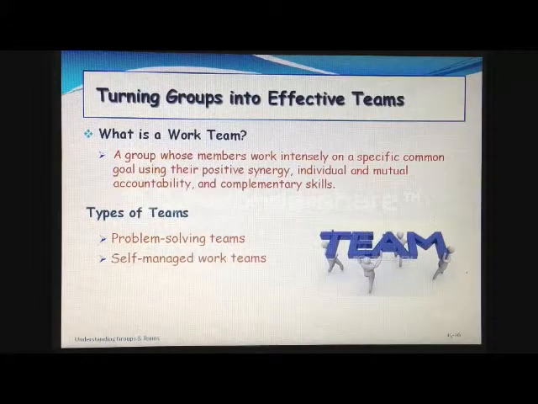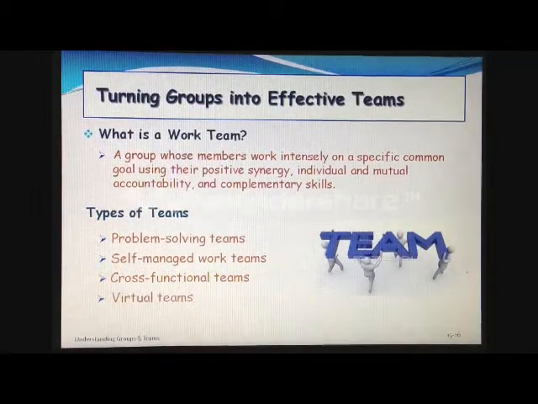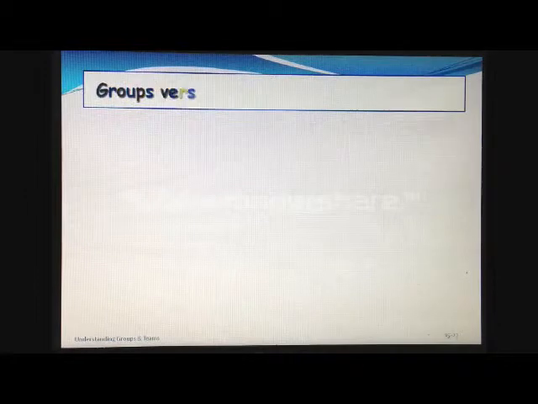Problem-solving teams, self-managed work teams, cross-functional teams, and virtual teams. What are the differences between work groups and work teams?